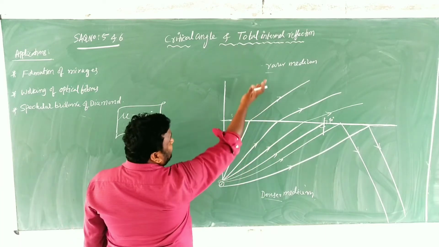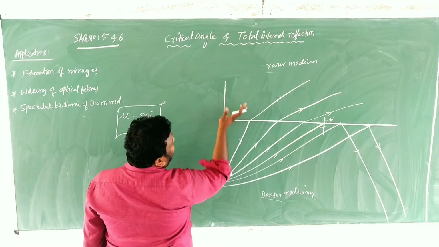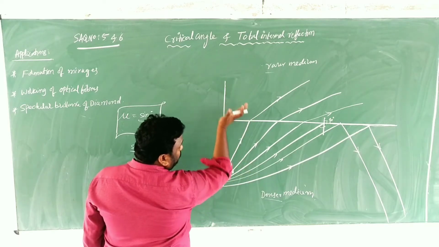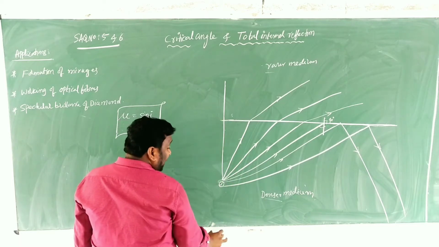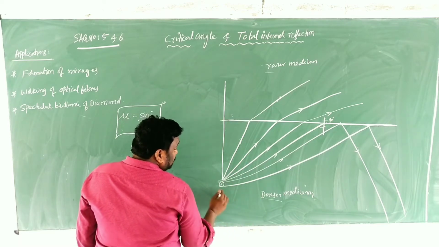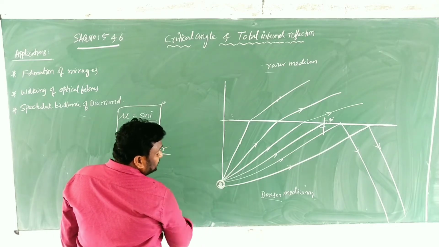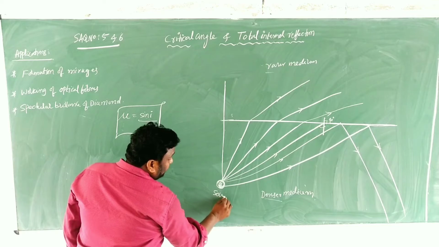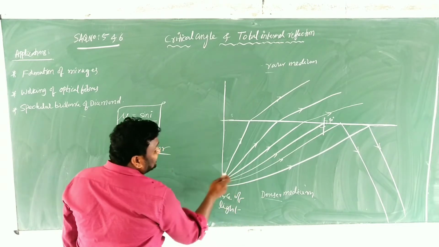This one line separates or joins the two media, that is what you have to say, interface. And now here is the source of light. What is this? S. S is the source of light. Source of light must be in the denser medium.